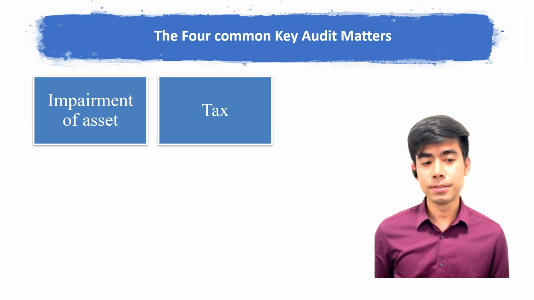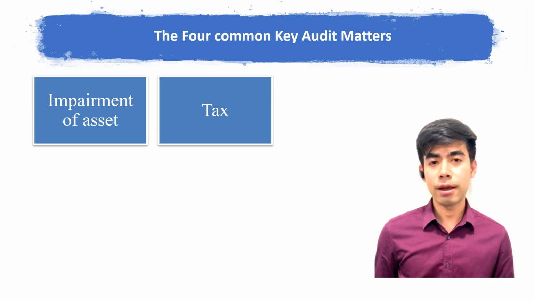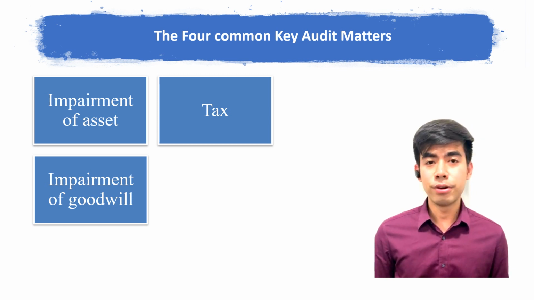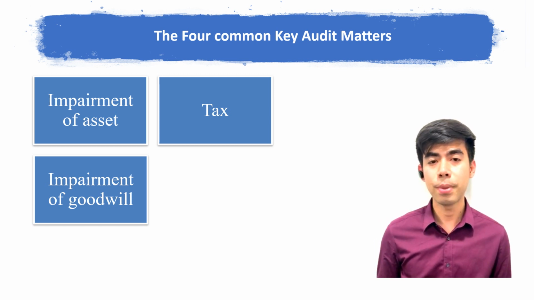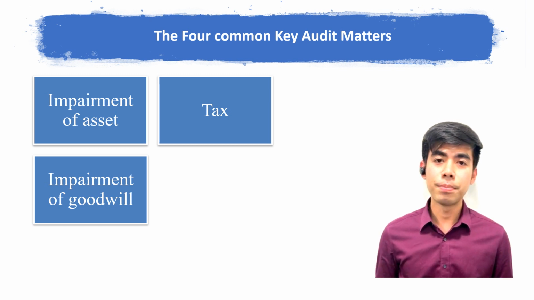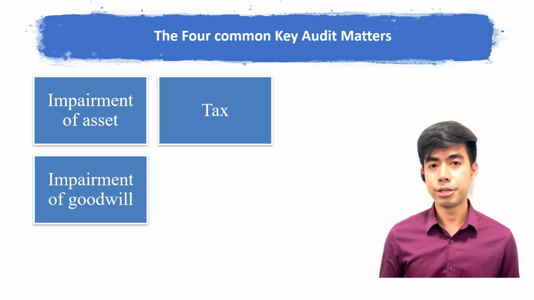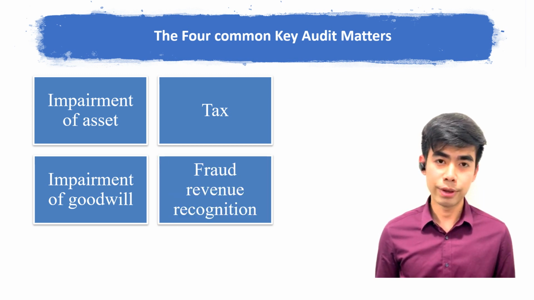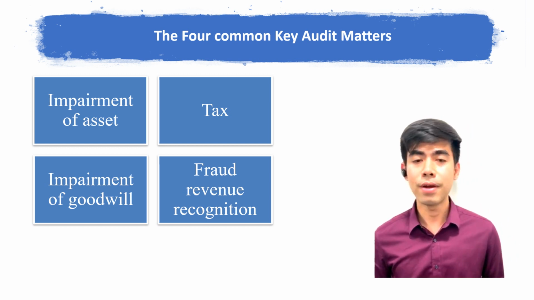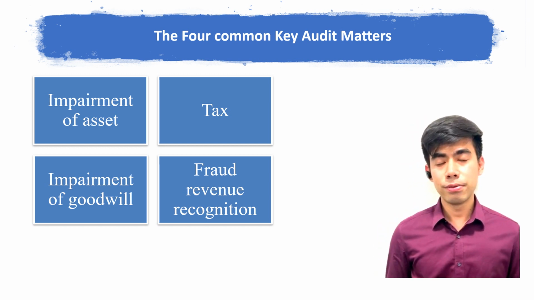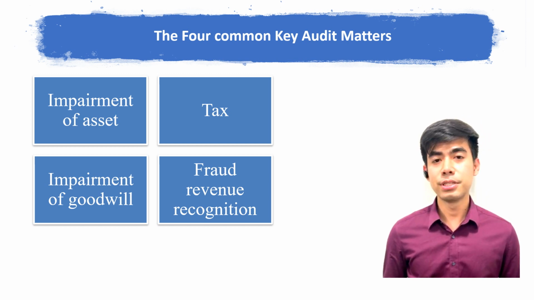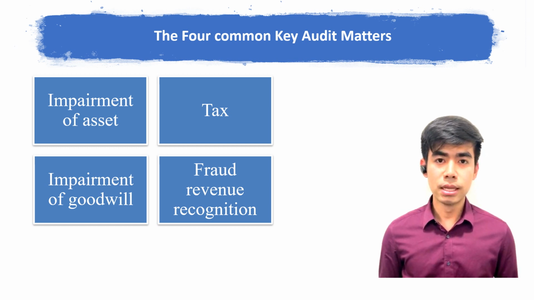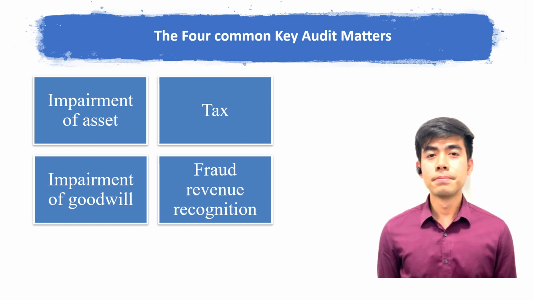The second is tax. There is always dispute between tax authorities and the company in tax, so it often requires significant auditor attention. The third is goodwill impairment. It requires flexible impairment tests and highly accounting judgment, so the auditor needs to use the assistance of a valuation expert to help them evaluate. The last one is fraud in revenue recognition. Improper revenue recognition could be recording fictitious revenue and recognizing revenue in earlier stages. The possibility of this is generally presumed in an audit.